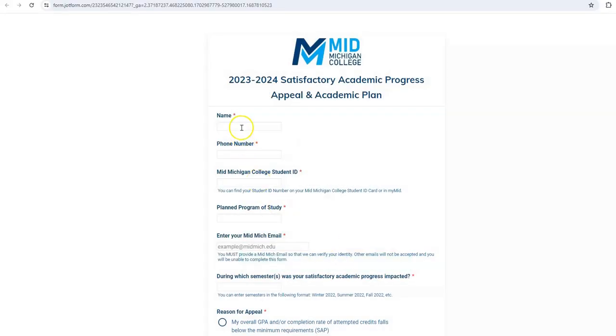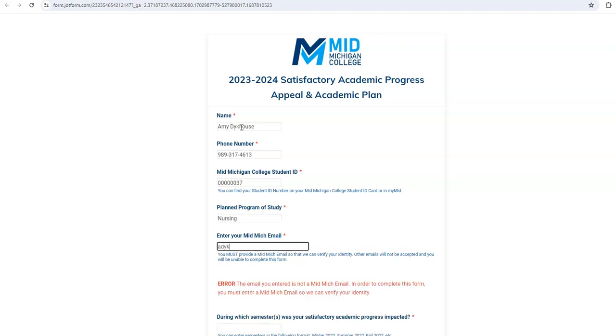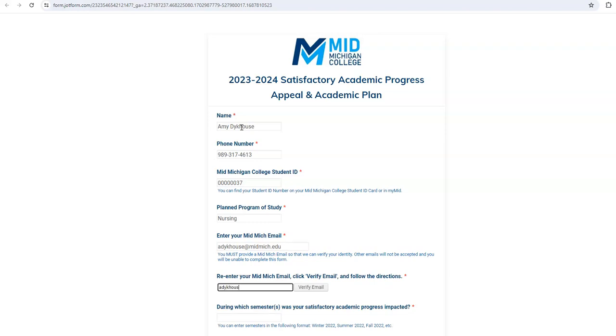Click on Start Filling. So enter your name. I'll enter mine, for example, my phone number, example student ID. Your planned program of study might be nursing or liberal studies. Enter your mid email, which you'll need to verify. This will be a code that comes to your email. You'll want to copy and paste this.